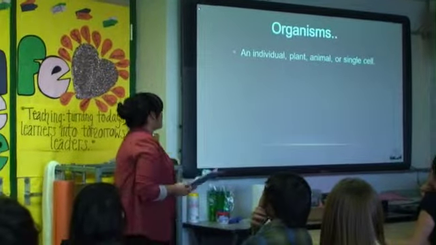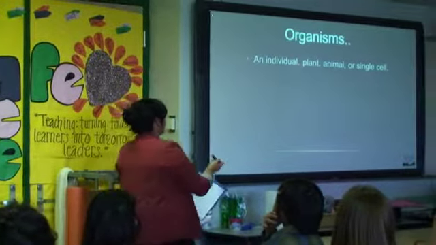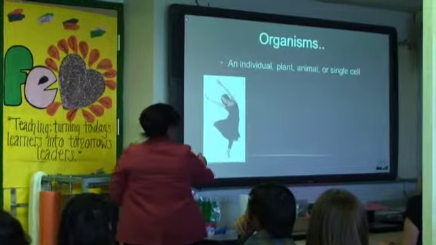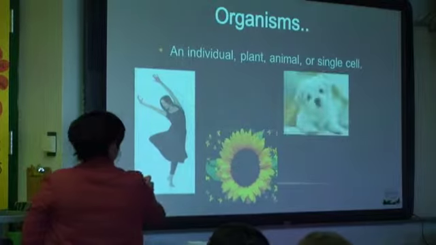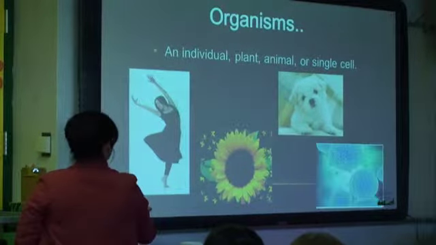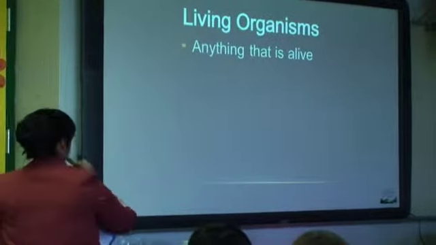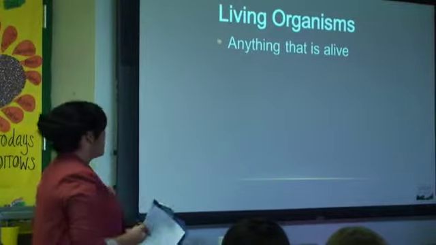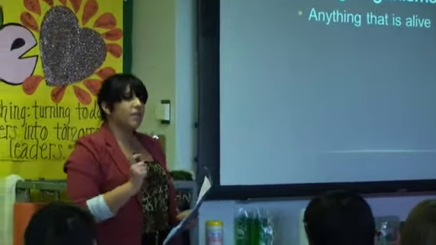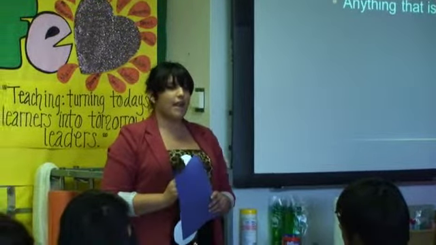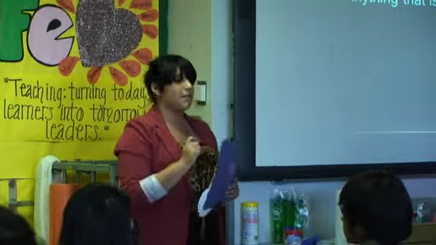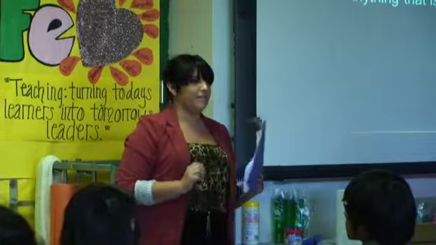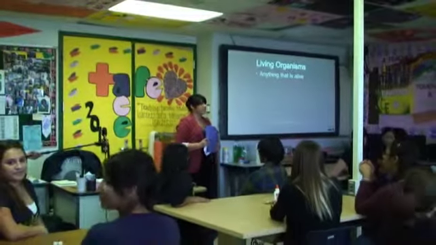Organisms. The definition is an individual plant, an animal, or a single cell. Living organisms: anything that is alive. So I'm going to give you 1 minute to discuss with your table and come up with at least one example of a living organism that has not yet been told. If you have any questions, let me know.